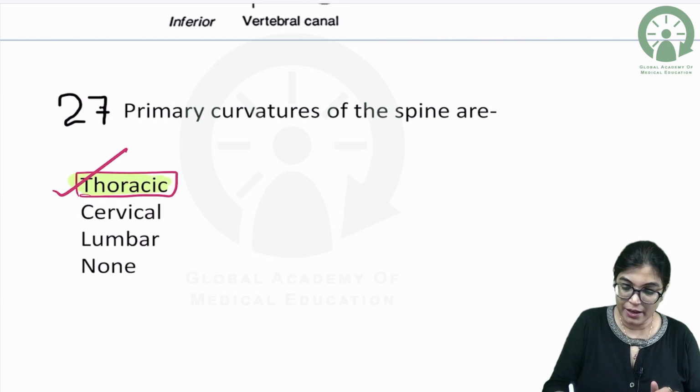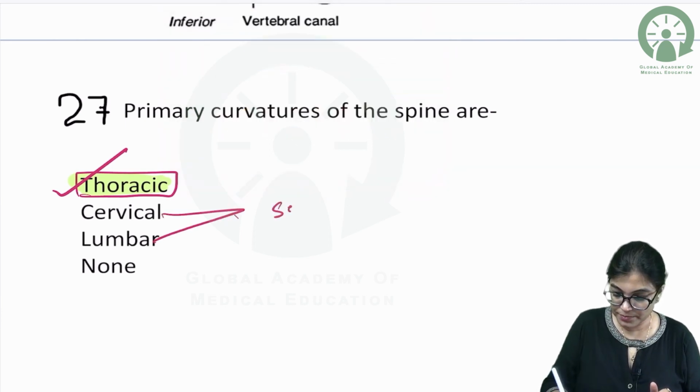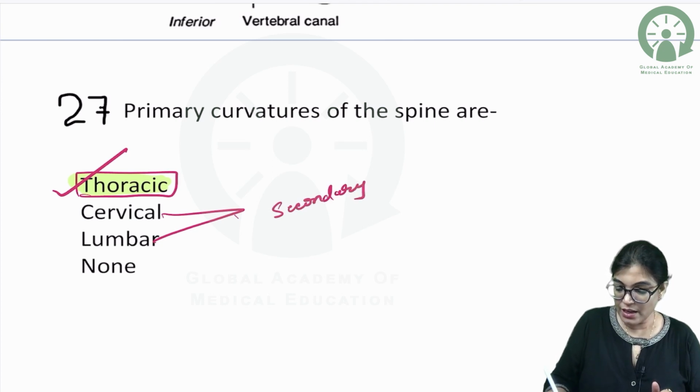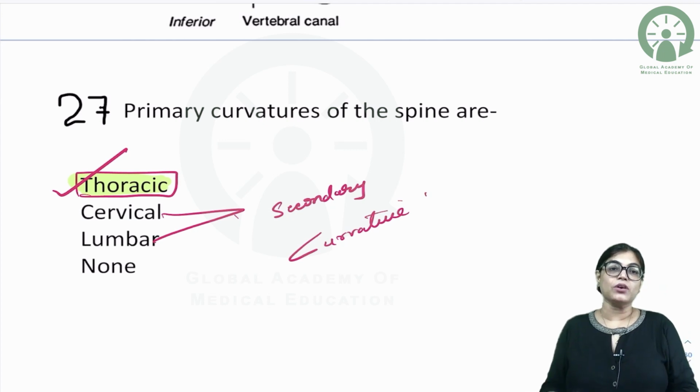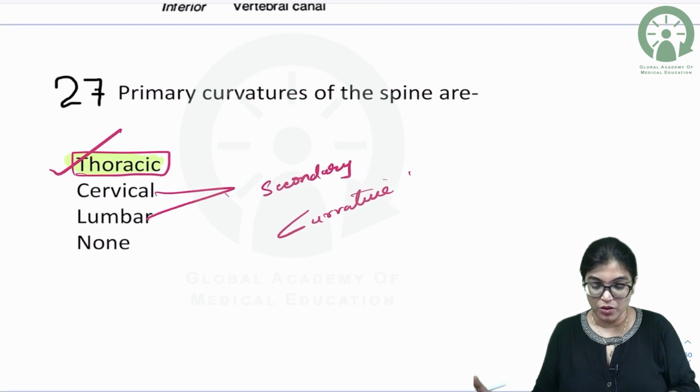The cervical and lumbar both are having secondary curvatures. These curvatures are formed after birth, but the thoracic and the sacral curvatures are formed before birth only, and they are maintained after birth also.